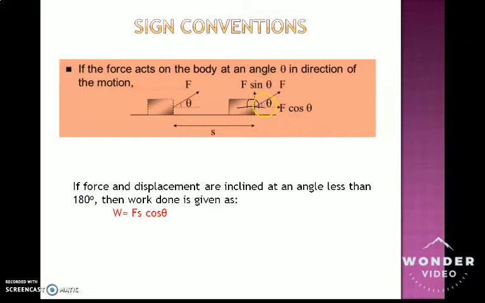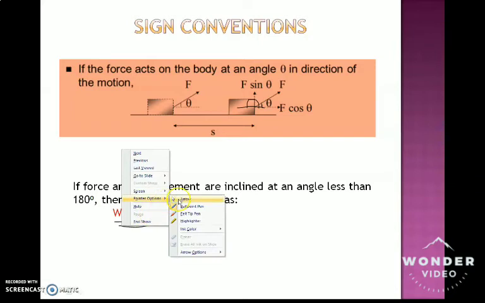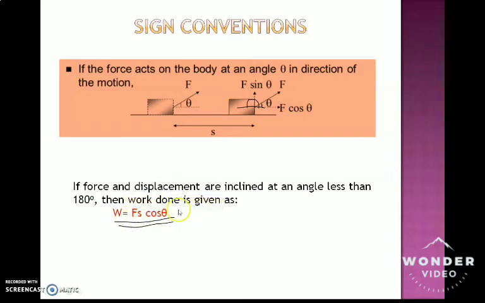But this angle that we have taken is less than 180 degrees. That is why we consider the formula F S cos theta. If the angle is less than 180 degrees, the formula will be F S cos theta.